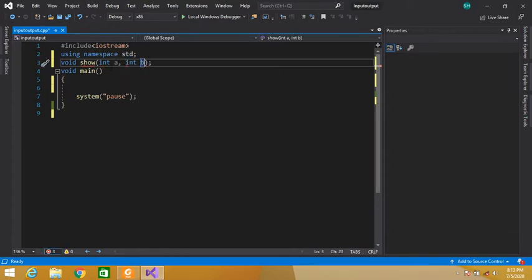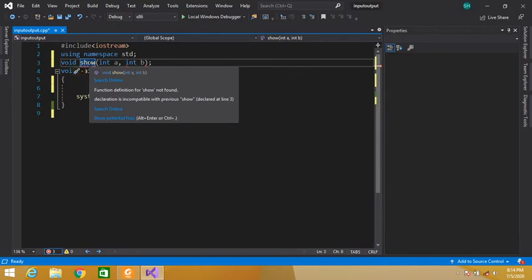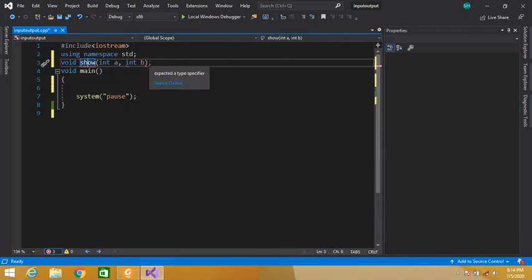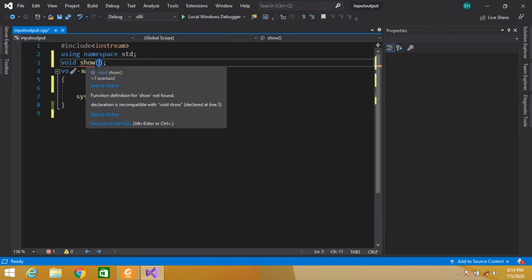Both a and b are parameters. But this is our simple function show.